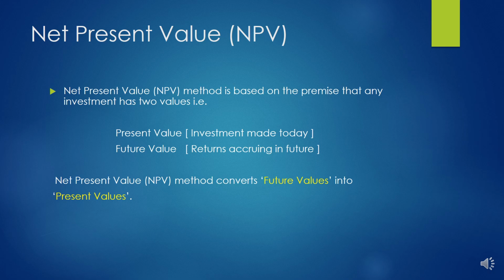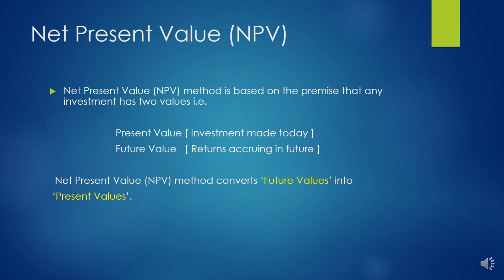Now you have to appreciate that the concept of net present value is based on the premise that any investment has two values. The present value, that is the value of the money today, and the future value, that is the returns that accrue in future.